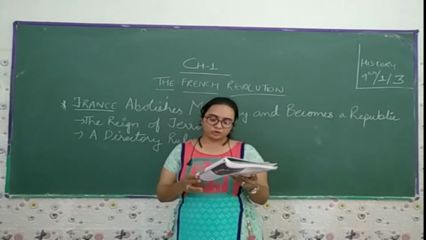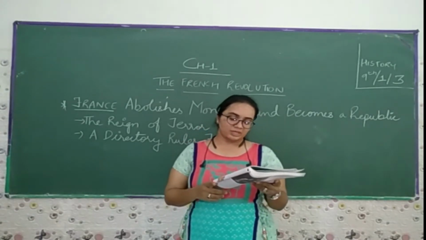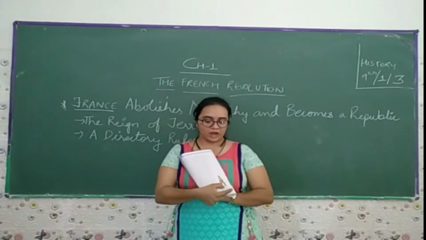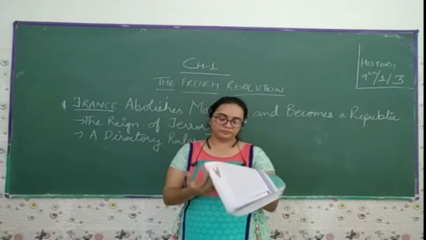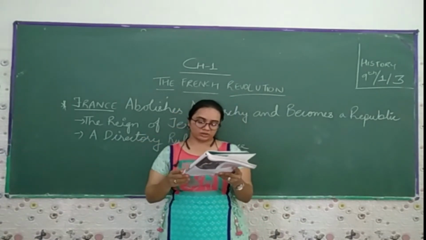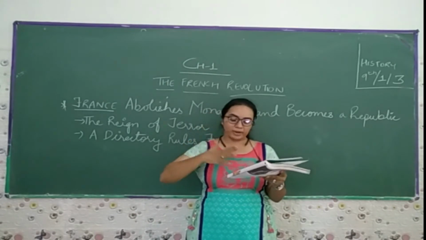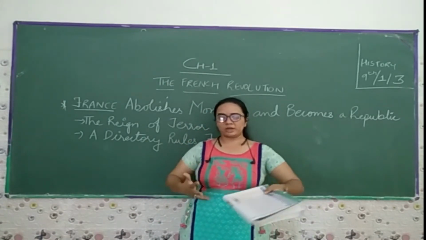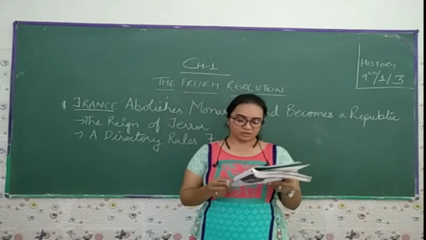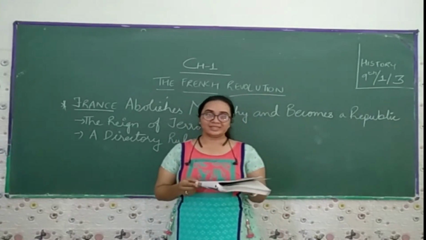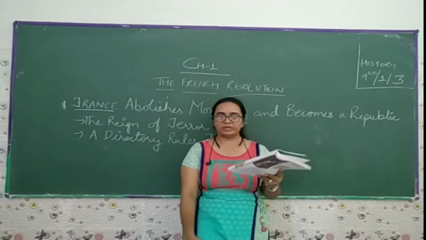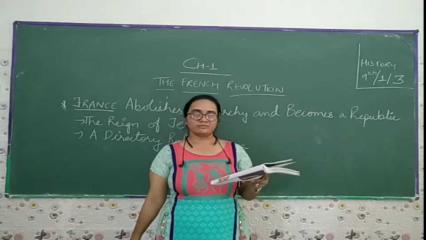A large group among the Jacobins decided to start wearing the long striped trouser. So you can see how they used to wear the long striped trouser, similar to those worn by the dock worker. This was to set themselves apart from the fashionable section of the society, especially nobles who wore knee breeches. The nobles used to wear the knee breeches up to the knee, but these people used to wear the long trouser.